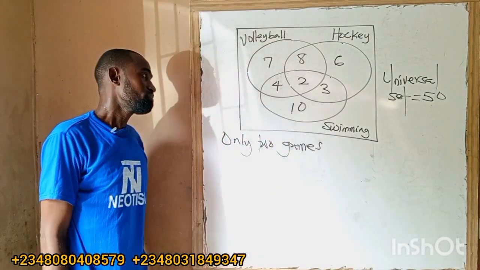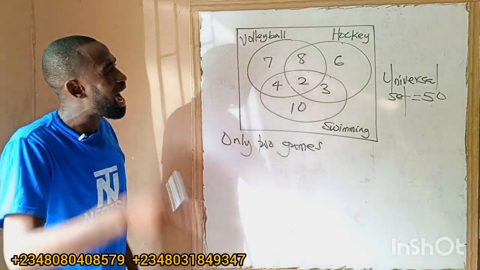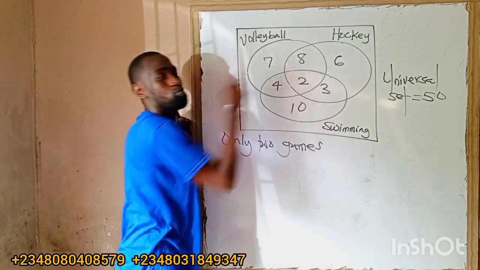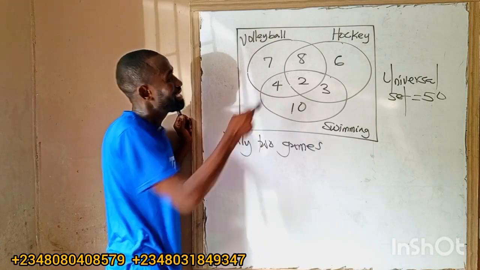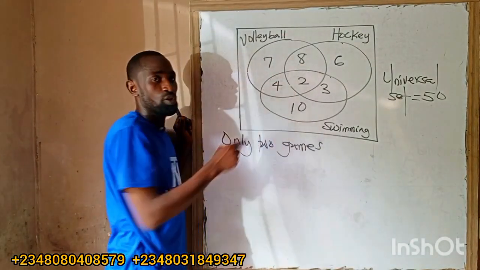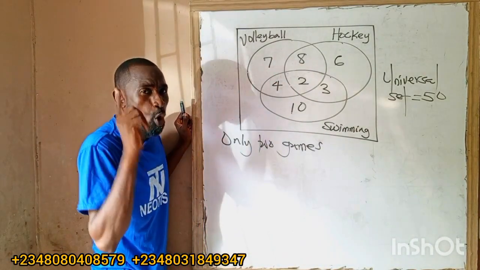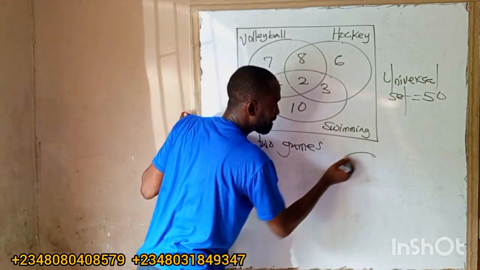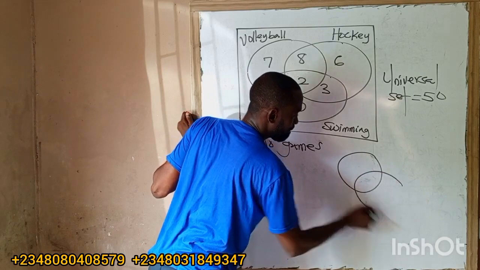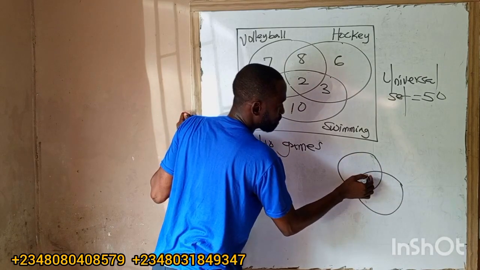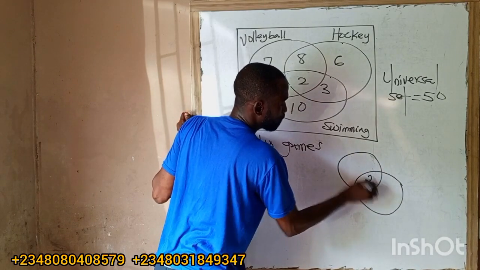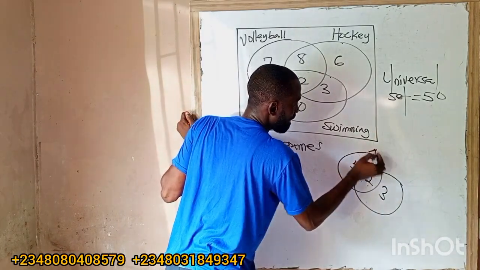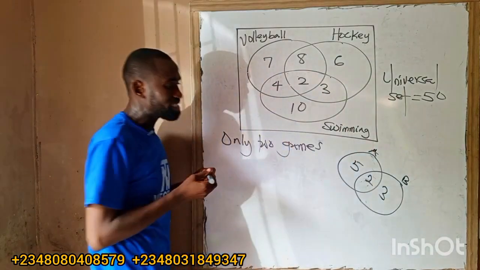Swimming only is 10. If they now say volleyball and hockey, it will be 8 plus 2. But if it's volleyball and hockey only, it is 8. Because look at this. Under 2 Venn diagram analysis, let me put 2 here, I put 5 here, and I put 3 here. This one is A. This one is B.